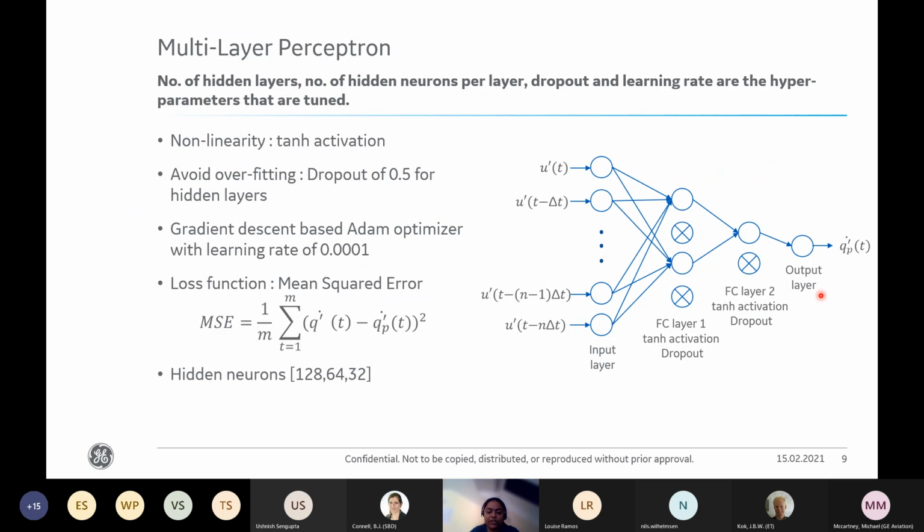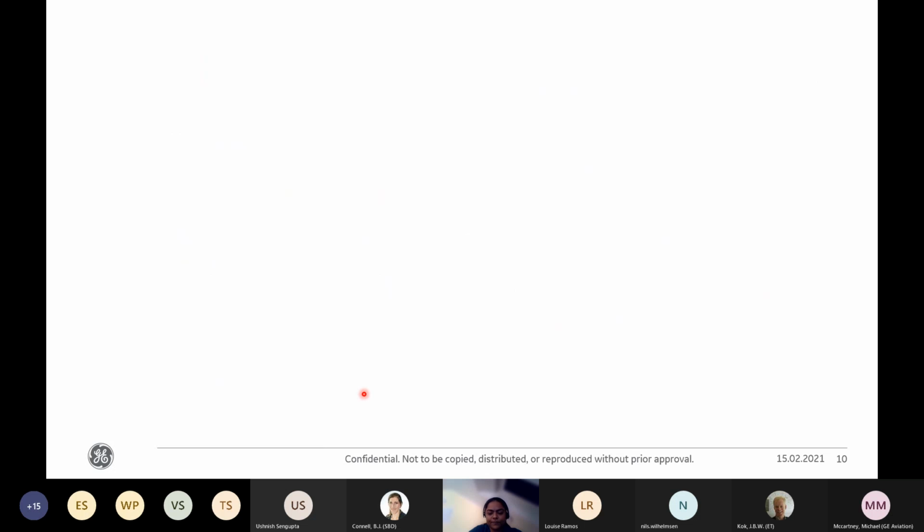This figure shows the typical representation of a multi-layer perceptron. Here, tanh is used as an activation function through which we model the nonlinearity of the system. Dropout is used as a regularizer. Compared to the previous work, this is something different that we do with respect to our model, and we also explore deeper and wider neural network models. Mean squared error is used as the loss function to train the model. For this particular data, the best performing model had 128 neurons in the first layer, 64 neurons in the second layer, and 32 neurons in the third layer.